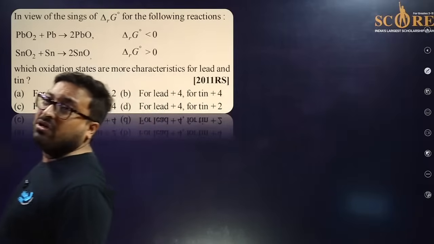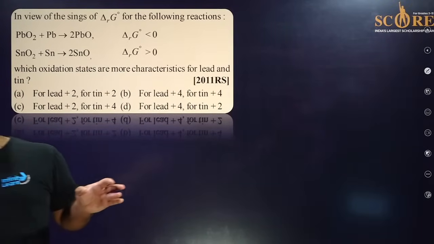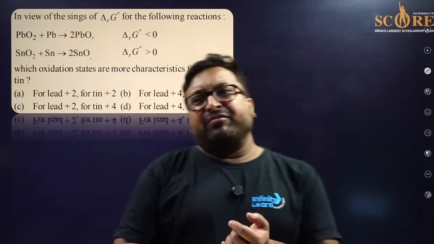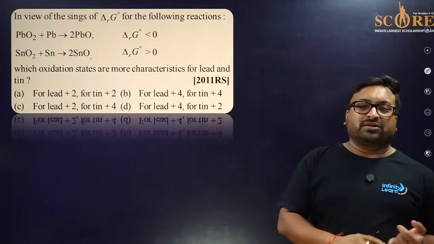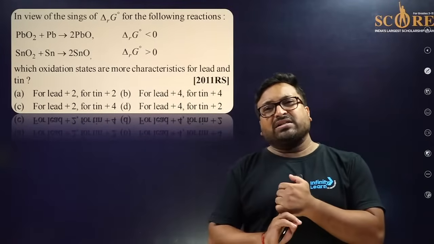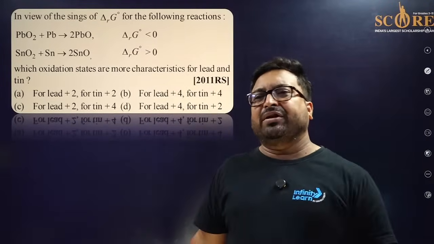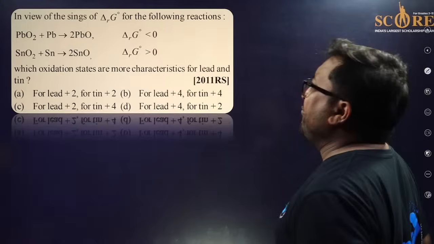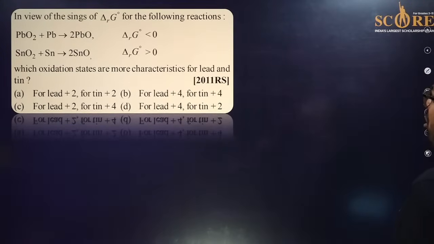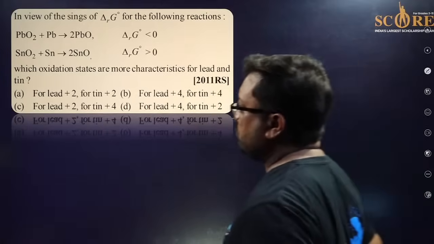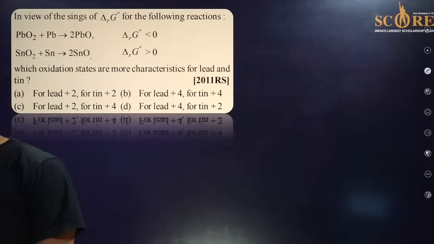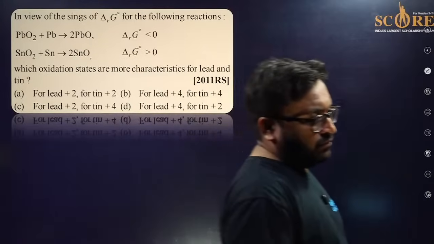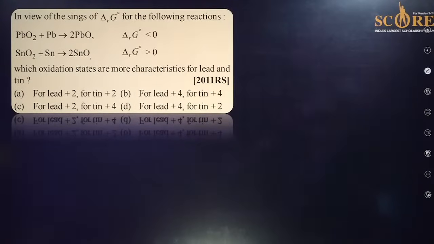This is related with all chapters. This question you could say is a basic topic which is in the NTA syllabus. This is from electrochemistry, this is from redox reaction. This question is from every chapter. Please everyone, in view of the sign of delta rG of the following reactions, please take your time. So what should we answer?